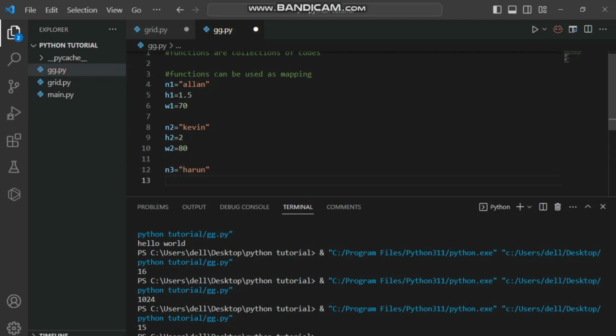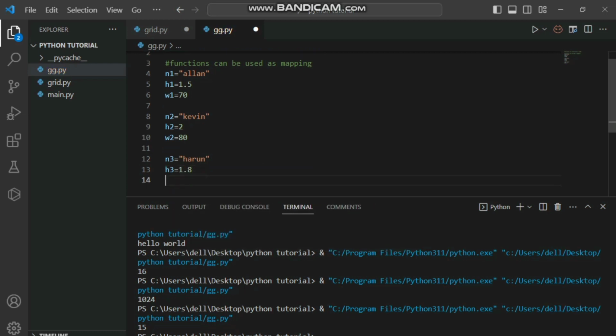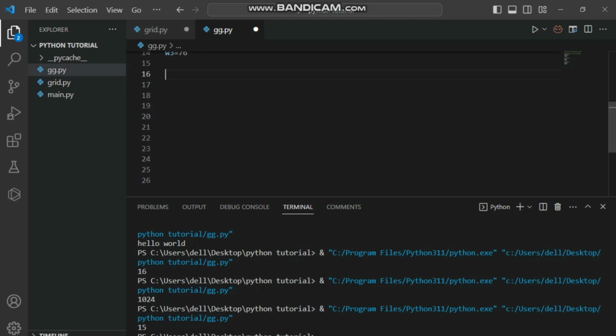Then I'm also going to give I3 as 1.8, and finally the weight for the third person is 76. So we now need to define our function. As usual, I'm going to define it as bmi_c, to mean BMI calculator.